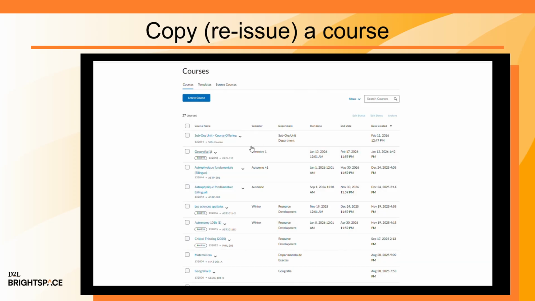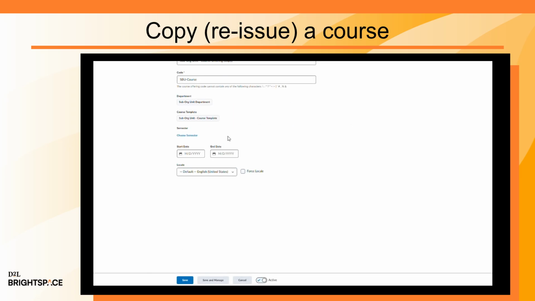To copy or reissue a course, click the context menu next to a course and select Copy. Enter the required information and click Save.